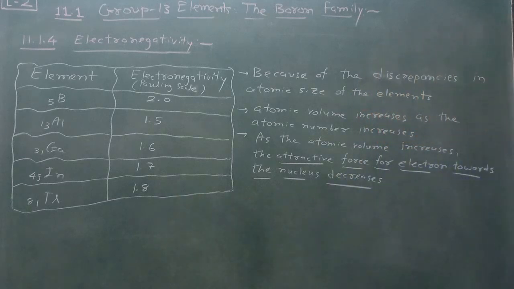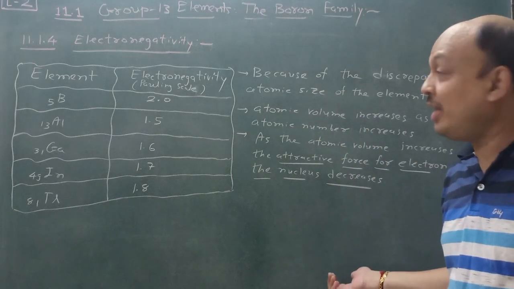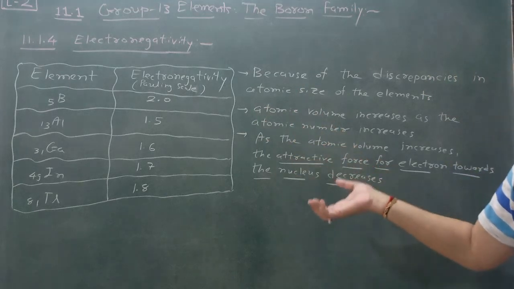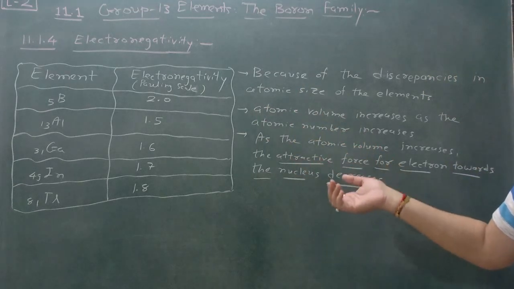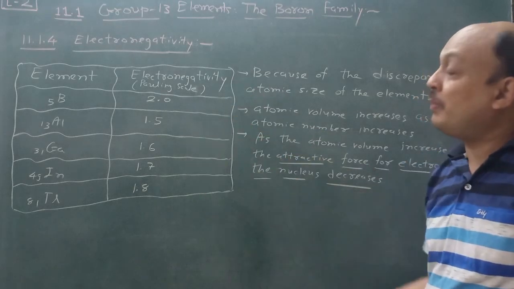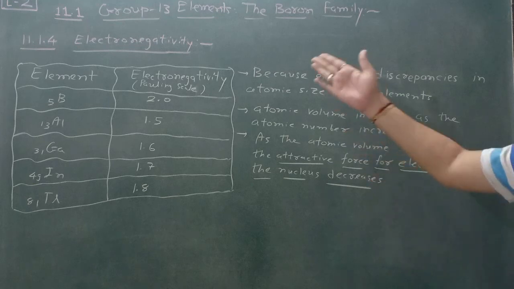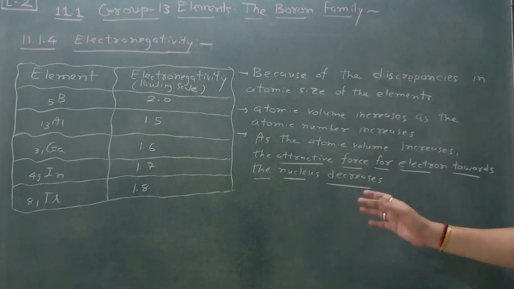So this is a very important topic regarding electronegativity. Write this down and remember the definition of electronegativity. Here the attraction of a paired electron towards this type of element is shown by the electronegativity. So this is all about electronegativity.